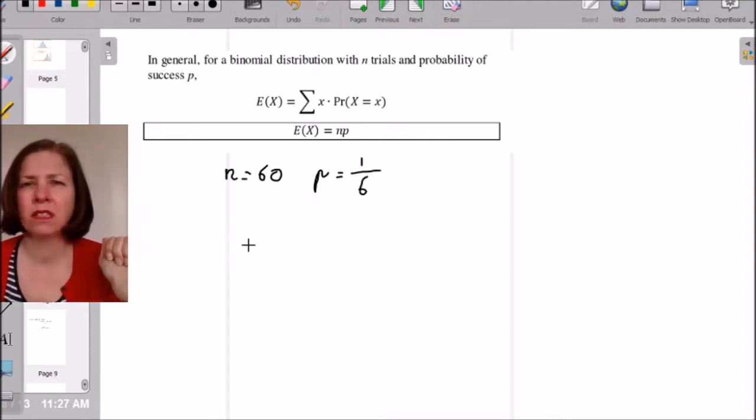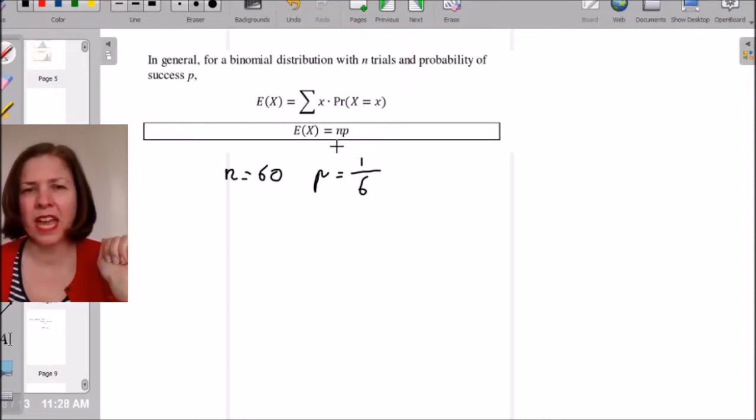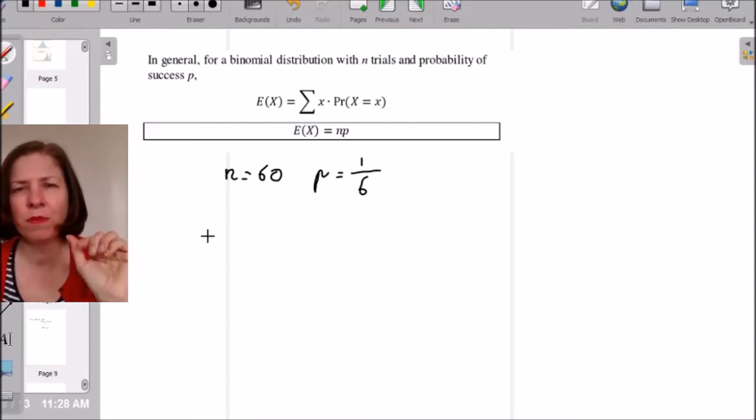And what I did was multiply those two things together. So the expected value for any binomial distribution with n trials and the probability of success being p is going to be n times p. So if you're having trouble, remember this, go back to your dice rolls and think about that.